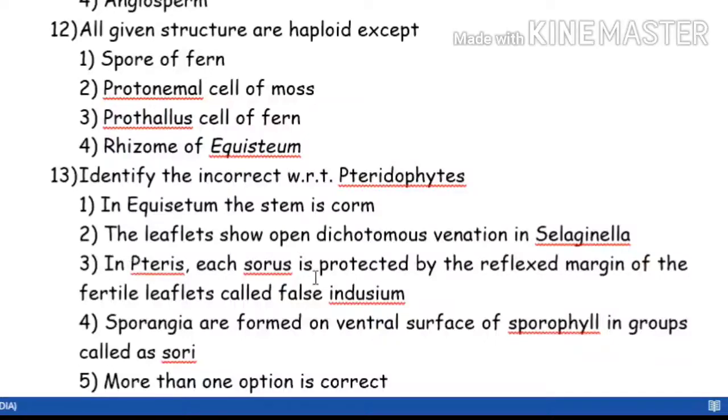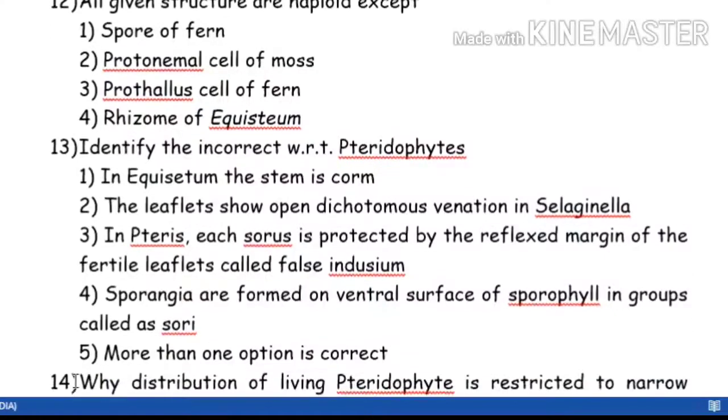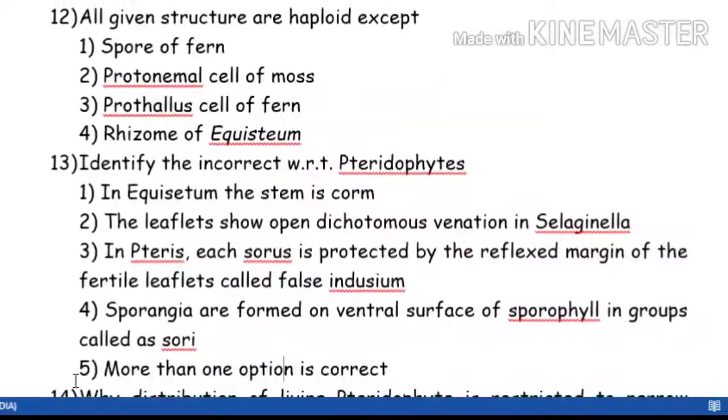In Pteris, each indusium is protected by the reflexed margin of the fertile leaflet, called false indusium, a protective covering. Sporangia are borne on the ventral surface of a sporophyll in groups called sori. Or the fifth option is more than one option correct. Give yourself time here and please solve this question.